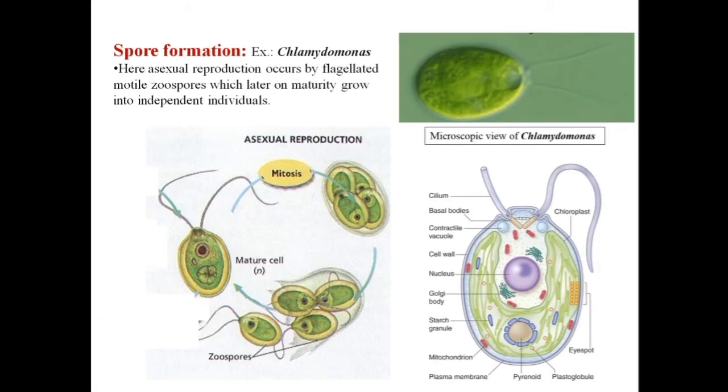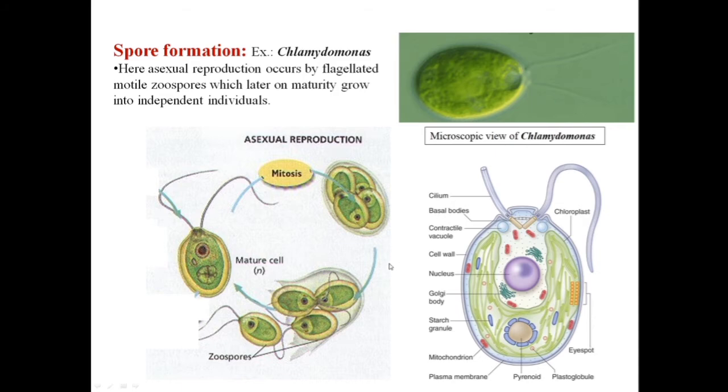The next one that we are going to study is spore formation. Now the spores are of various types. The most common that is seen is zoospore, which is seen in Chlamydomonas. Zoospores are motile and they normally have flagella for movement. As you can see here in the diagram, these are two flagella. This is the microscopic view of Chlamydomonas. In Chlamydomonas, the zoospores are biflagellate, and because they are motile and they are spores, they are called zoospores.